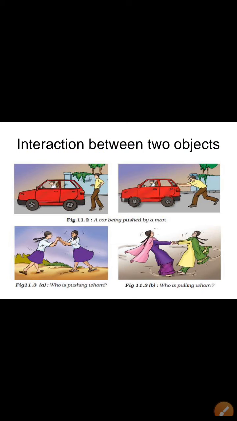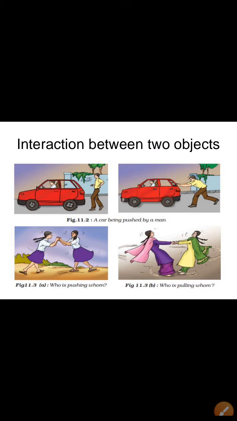We can understand the meaning of interaction in these pictures. You can see in the first picture, a man is just behind the car. There will be no interaction at all. But when the man tries to push the car, there will be interaction between the car and that man.